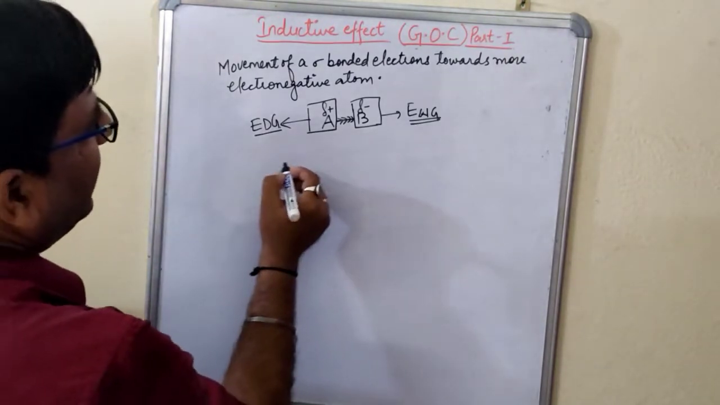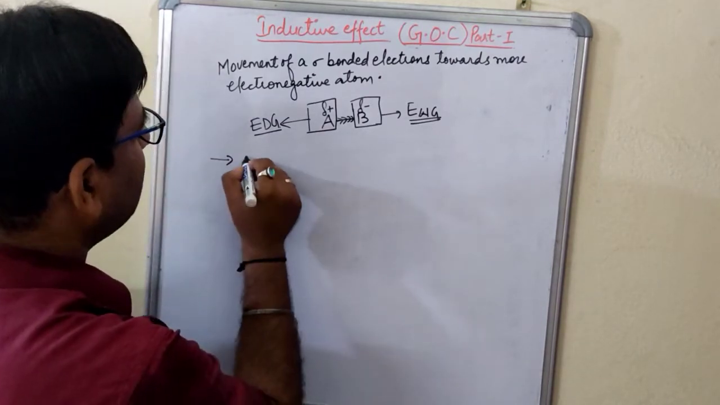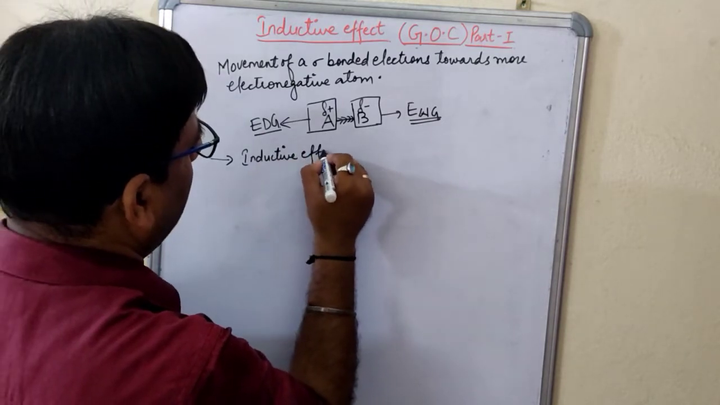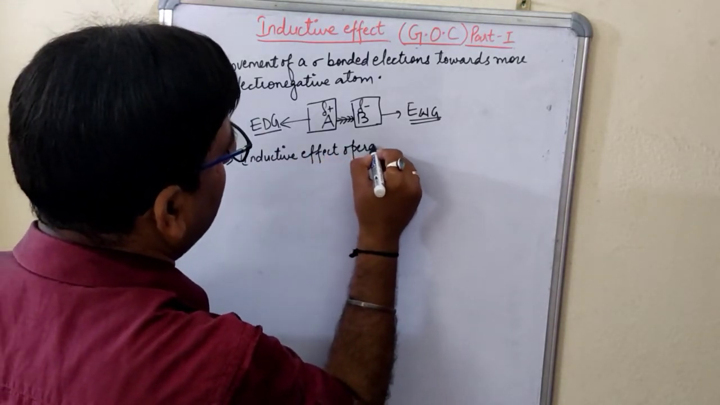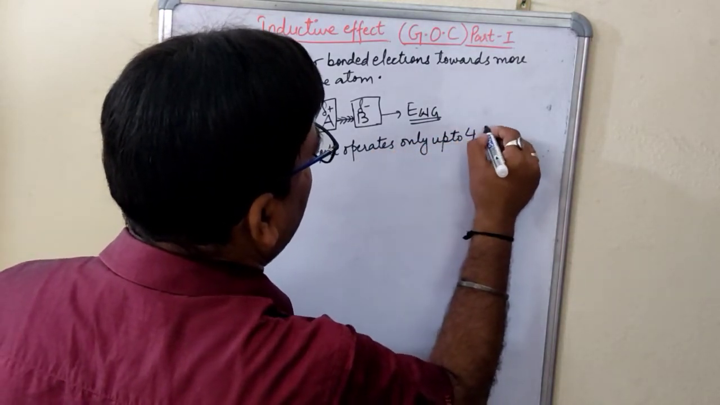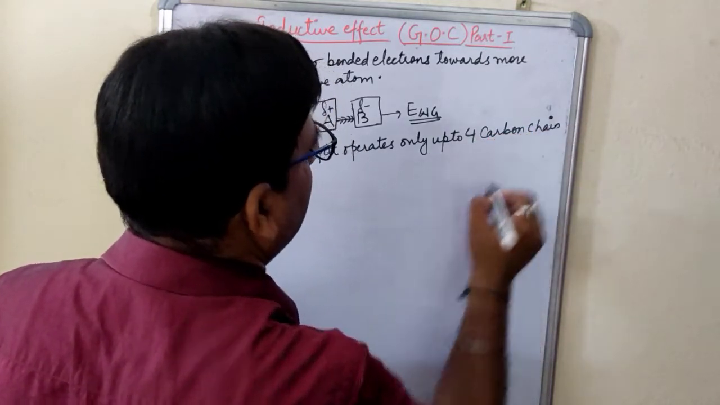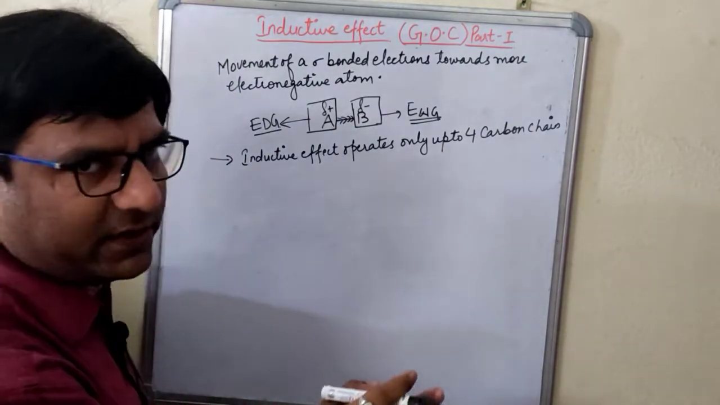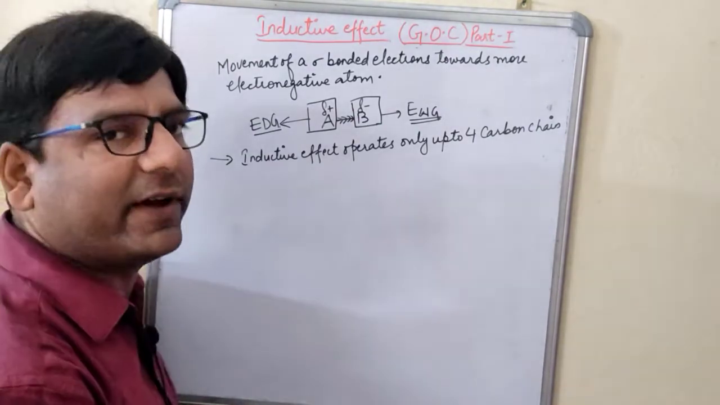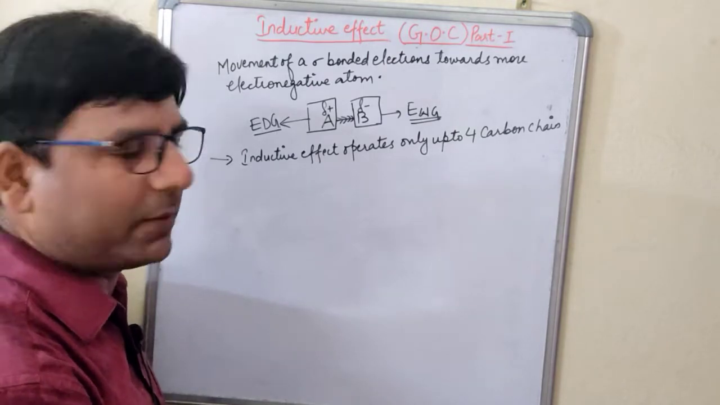Now, in this inductive effect, you need to keep in mind, you have to remember this, that the inductive effect operates only up to a 4 carbon chain. Okay, only the 4 carbon chain, or you can say 4 carbon atoms, after which the effect nullifies, meaning the inductive effect is no longer acting there. Only up to 4 carbon atoms, right?